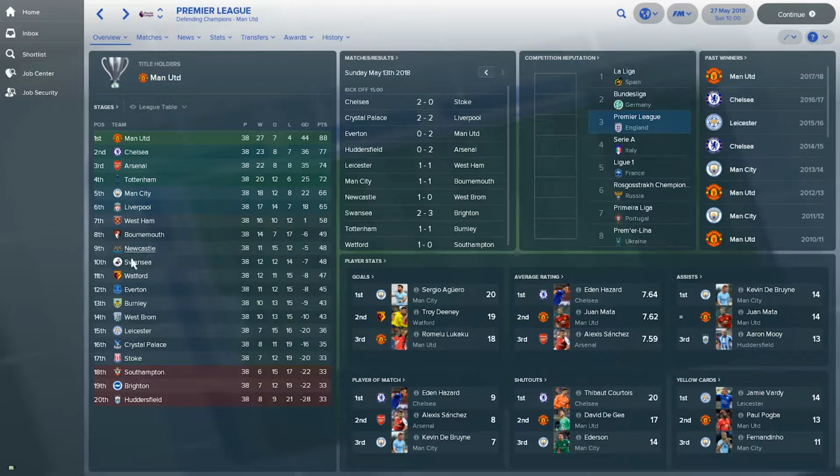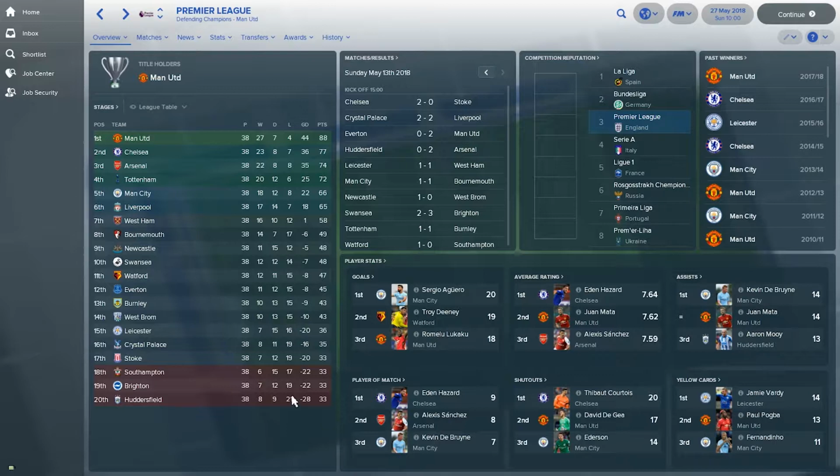So Newcastle have kept the good season along with West Ham, but Watford have slipped to 11th. We see that the relegation zone consists of Southampton, Brighton, and Huddersfield, who, surprisingly and very interestingly, all finished on 33 points along with 17th-placed Stoke, and Stoke only survived because they have a better goal difference.